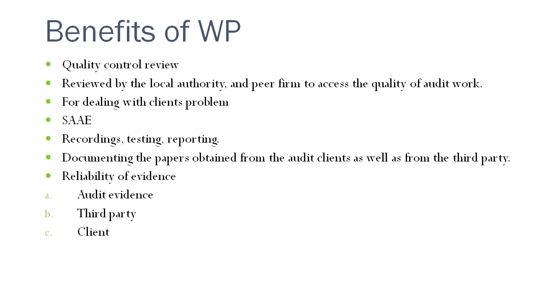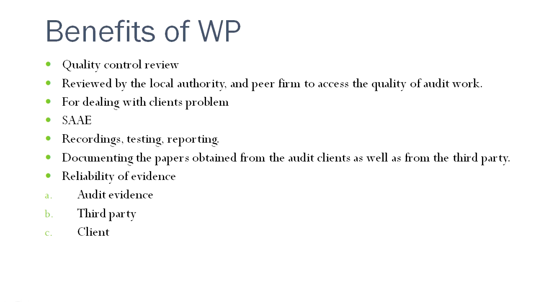Also, if a negative opinion is taken against the company and the auditor was not aware of it, the working papers will help the auditor to substantiate in front of legal authorities why the auditor has given a clean opinion. It might happen that matters were not brought to the notice of the auditor, or the auditor was not aware, though they performed proper audit procedures.